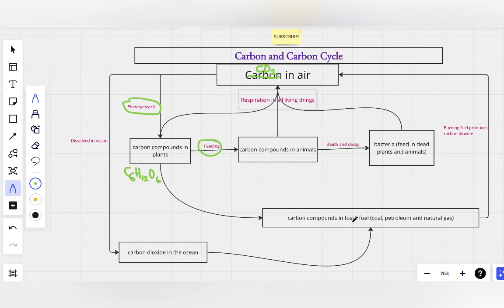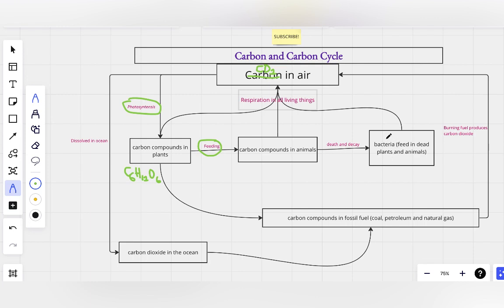The phytoplankton, when they die in the sea or in the ocean, form fossil fuel. When the plants die, they help in forming fossil fuel. When the animals die and decay, the bacteria will feed on the dead plants and animals, so they get carbon compounds.